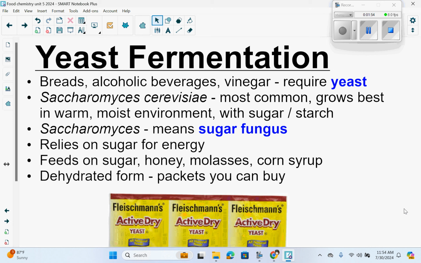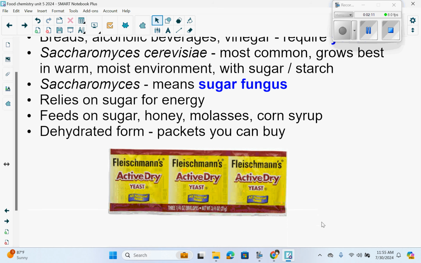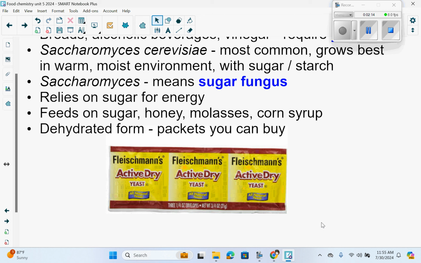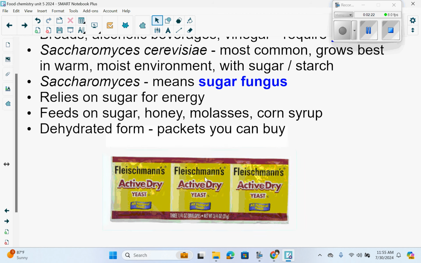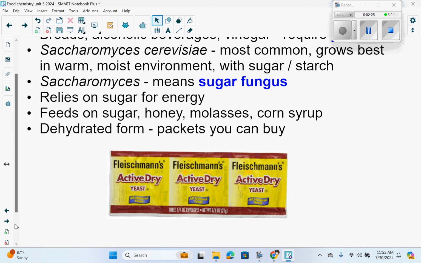Yeast fermentation. Breads, alcoholic beverages, and vinegar require yeast. Saccharomyces cerevisiae is the most common yeast. It grows best in warm, moist environments with sugar or starch. Saccharomyces itself means sugar fungus, so it relies on sugar for its energy. It feeds on sugar, honey, molasses, and corn syrup. And its dehydrated form is the packets of yeast that you can buy.